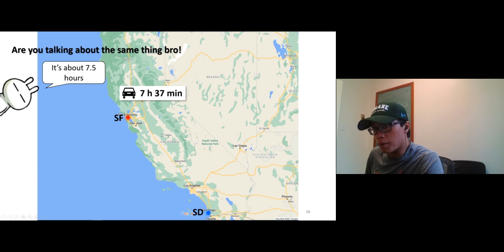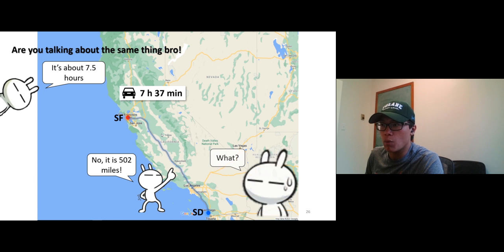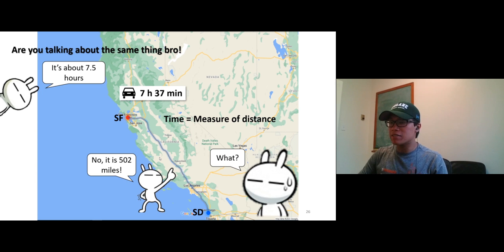The other group of students will say, "No, no, no. It's about 500 miles away." I'll be like, "What? Are you guys talking about the same thing here?" Well, the correct answer for this question, how long, is in miles, about 500 miles. But in America, maybe in Canada, and maybe in some places, but not as common, we use time as a measure of distance. Does it make sense? So basically, in this case, both answers are correct, but it creates some confusion here.